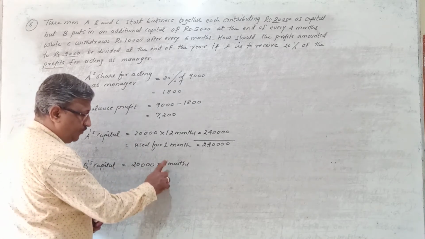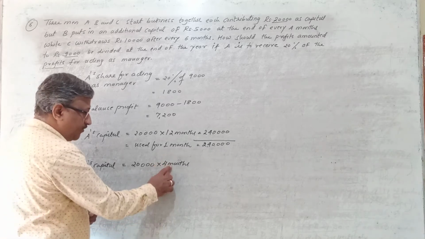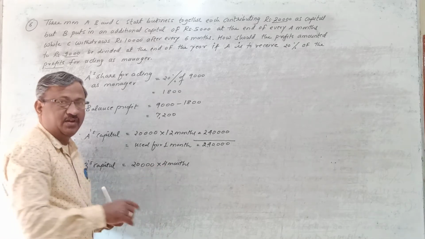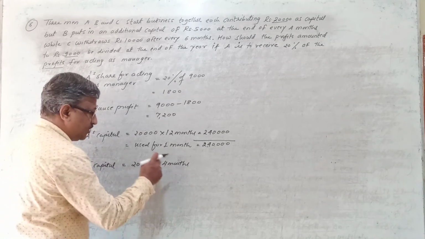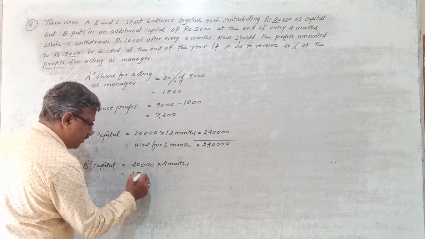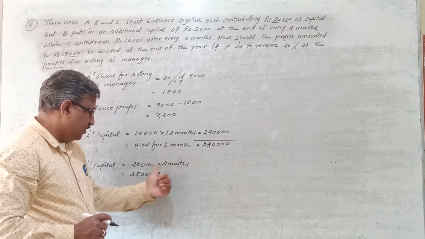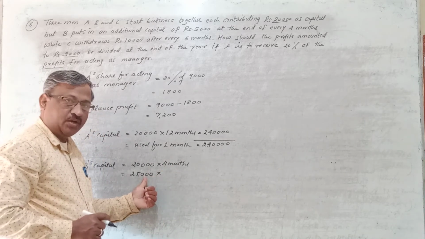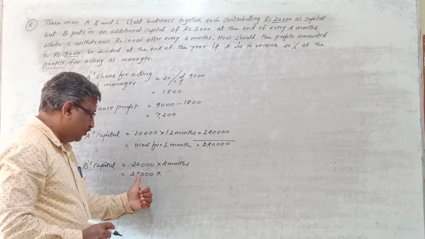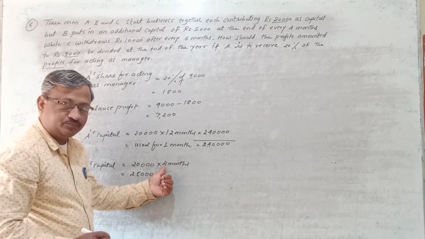After the completion of the first 4 months, he is going to invest 5,000 into the business. So after 4 months, his capital will increase by 5,000. Means his capital after 4 months becomes how much? It is 25,000. So these 25,000 rupees, now the first 4 months have completed.